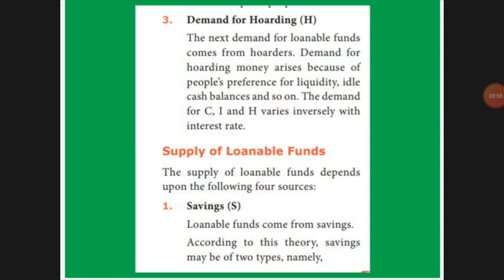So here it comes from the hoarding demand, hoarding money from the rich. The people who are keeping their money, hiding and keeping the money, பதுக்கி வச்சிருக்கிற money, they will take it out, because people will prefer liquidity. Ideal cash balance is based on the demand. CIH means consumption, investment, hoarding. That means if the interest rate increases, liquidity preference will decrease.